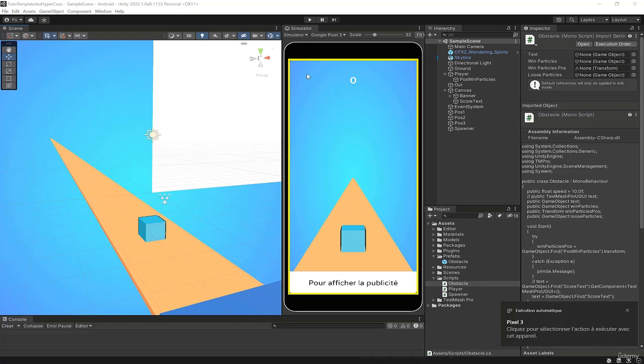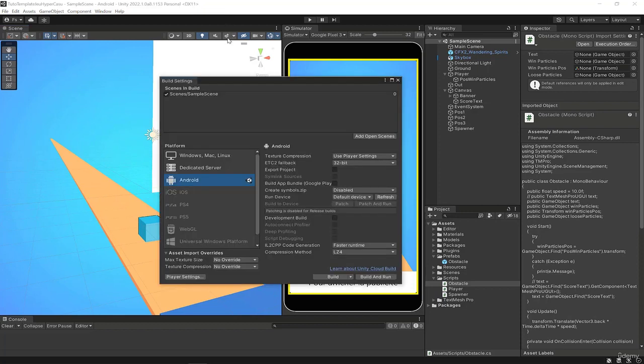Here I took the phone I used in the simulator. I told you that to conclude we were going to test on a cell phone directly. I pressed Ctrl-Shift-B to open the build settings. We had already configured everything. We are in Android mode, we added the scene, everything's ready. I plugged in my phone, I'll just unlock it, check that there's no pop-up on my phone, everything's good.